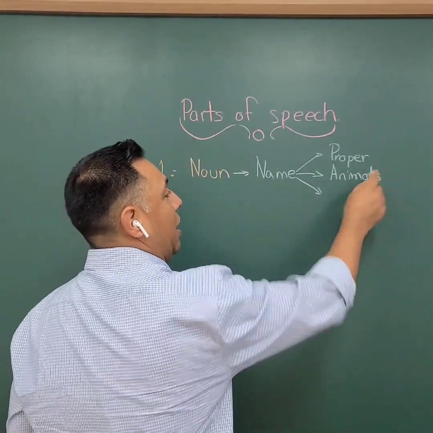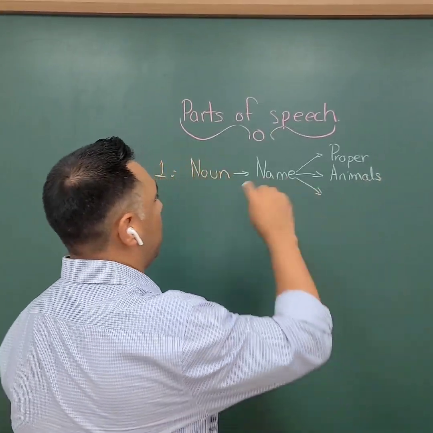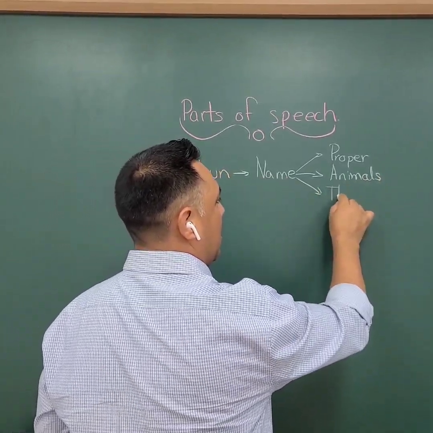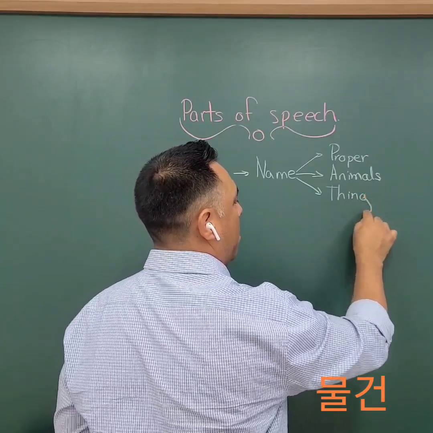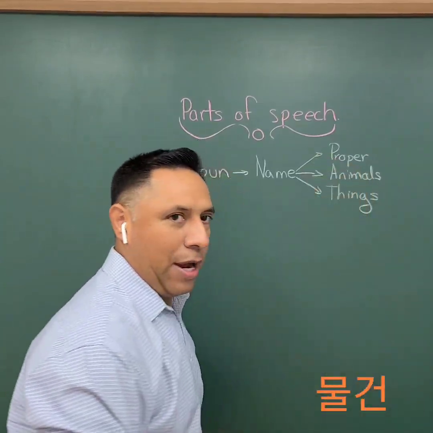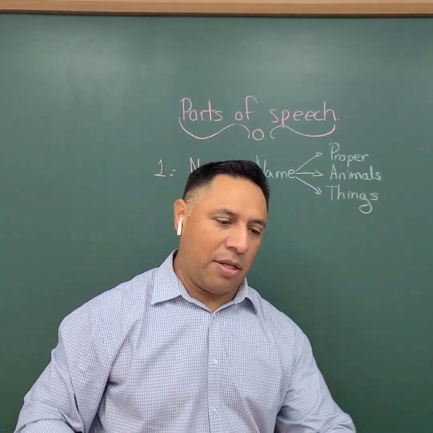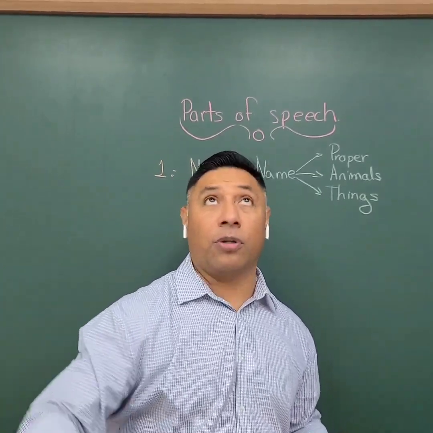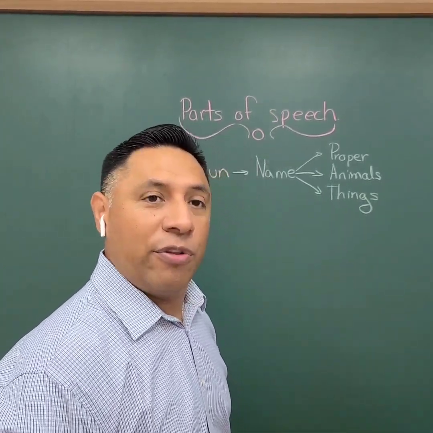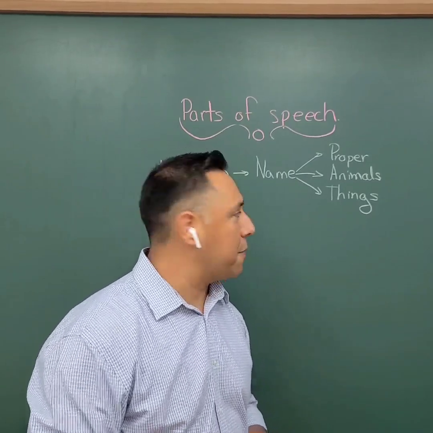All of those are animals, okay? And then we have also things. Like I told you before, we start by naming the table, the chair, the floor, the ceiling, the lamps, things like that. The phone nowadays, okay?